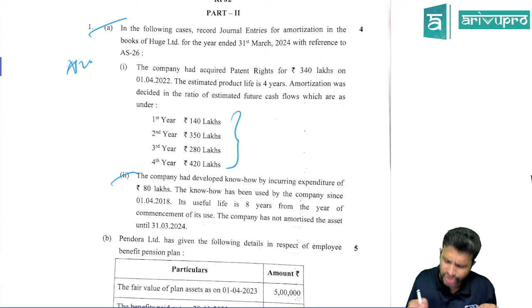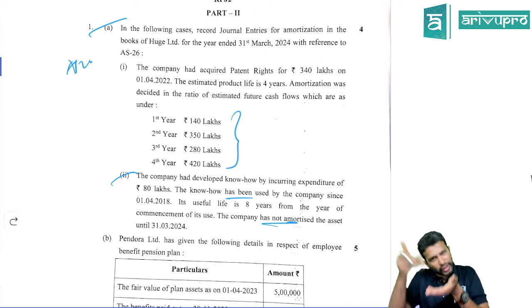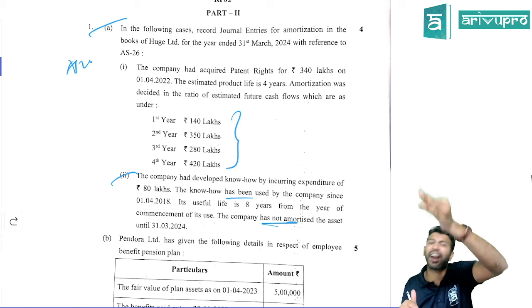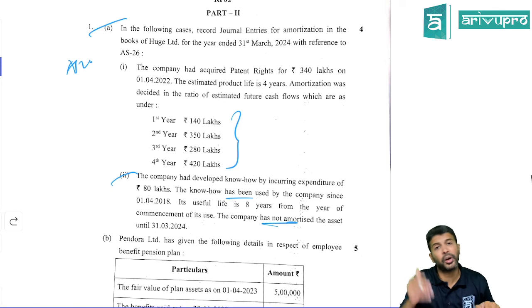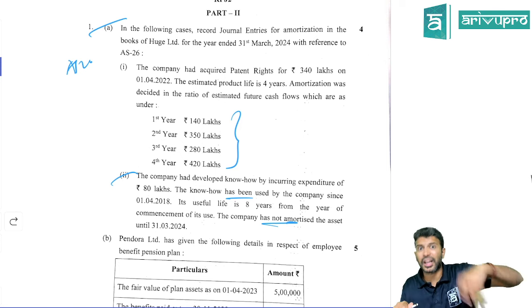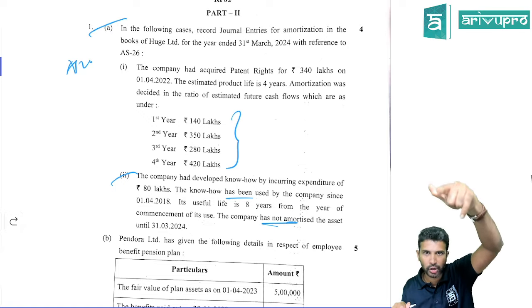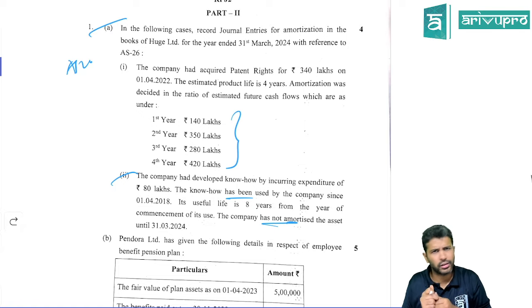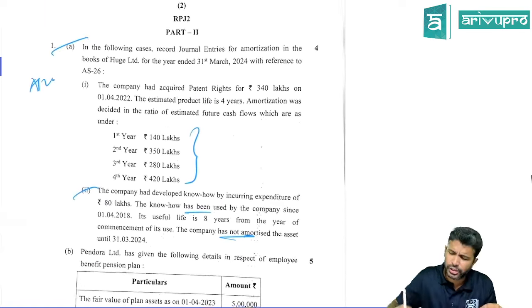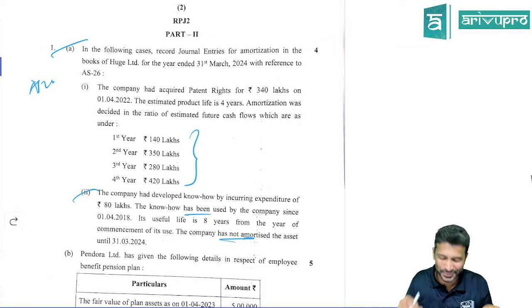This question is also straight away there in the study material. They are saying the company has not done amortization. Again, the same question was there in our material and ICAI material, ditto. Amortization you have to charge every year. From the time the asset is ready to use, you should start amortization. If you don't do it, then it's wrong. That's what you just need to calculate. For this, 4 marks, ditto that.